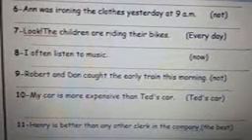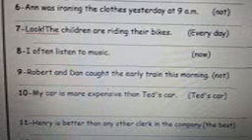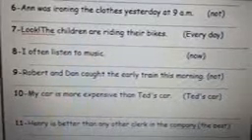Now, present continuous, so we say: I am listening to music now. Number 9. Robert and Dan caught the early train this morning. Use not. Robert and Dan didn't catch the early train this morning.